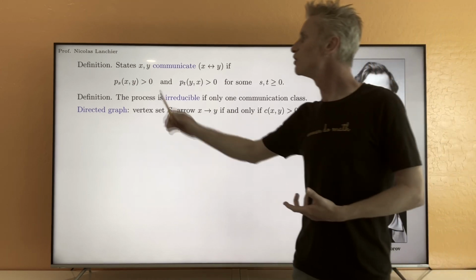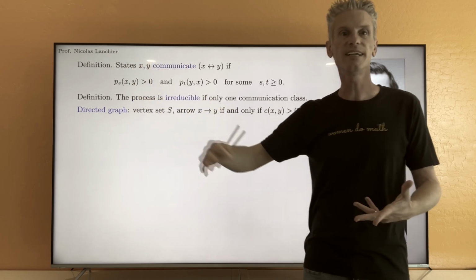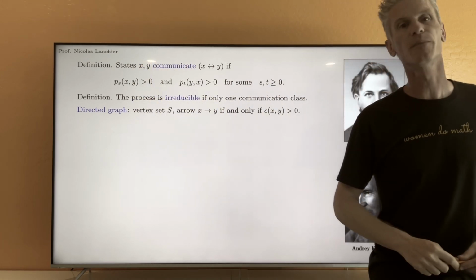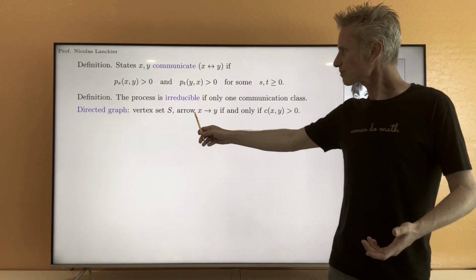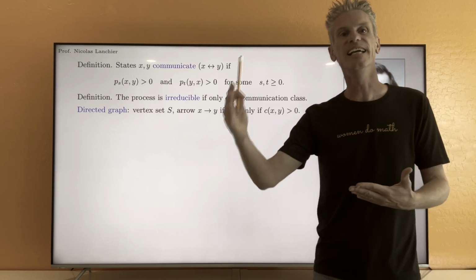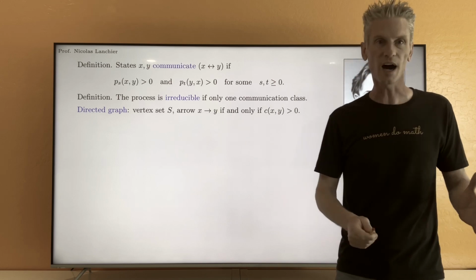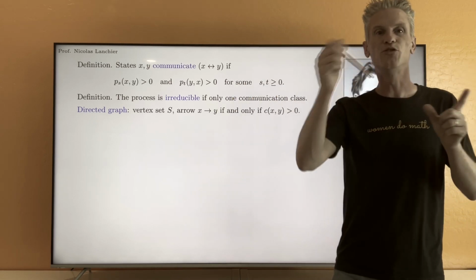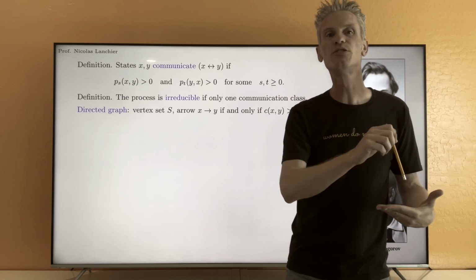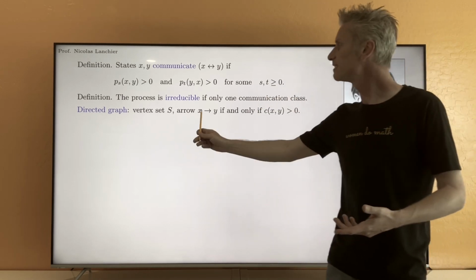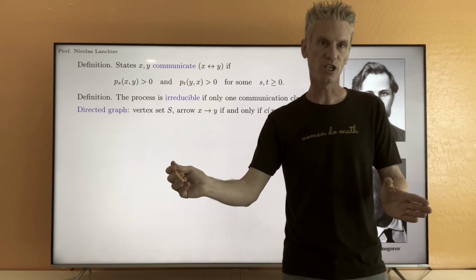So this graph can again be used to easily find states that communicate and eventually the communication classes. The way you would do that is to assume that you can find a sequence of states starting from x and going up to y such that the rate of jump from one state to the next one is strictly positive. Then this would clearly imply that indeed you can go from x to y in a finite number of jumps, okay?